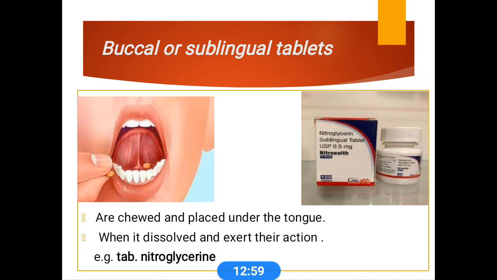Sublingual tablets are drugs administered beneath the tongue. They are placed under the tongue, where they dissolve and exert their action. The best example is the nitroglycerin tablet.